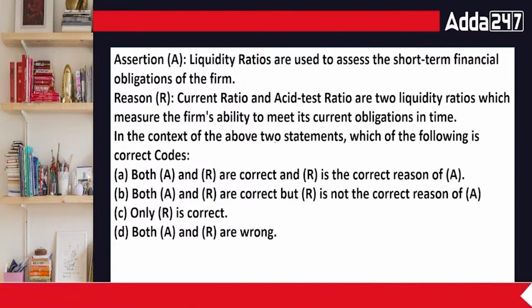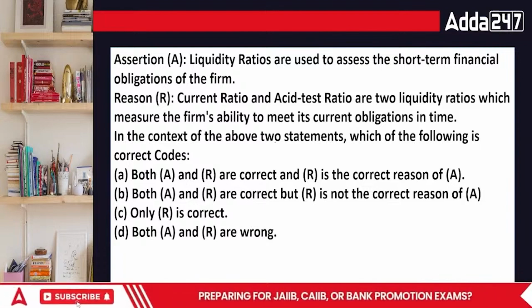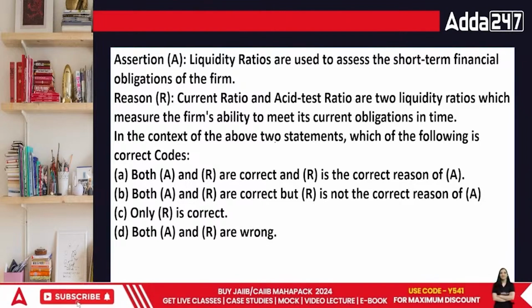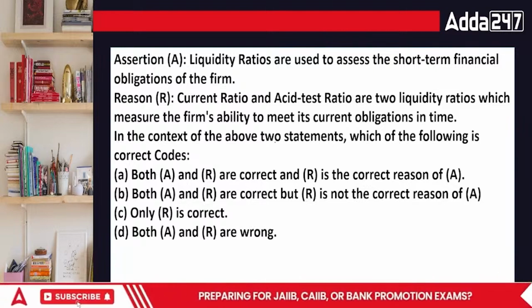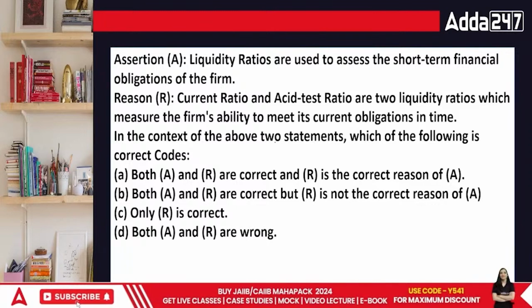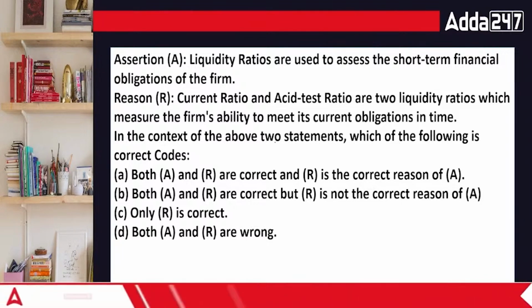Both A and R are correct, but R is not the correct reason. Then we have only reasoning is correct, or both are incorrect. Think about it, everyone. What would be the answer, everyone?